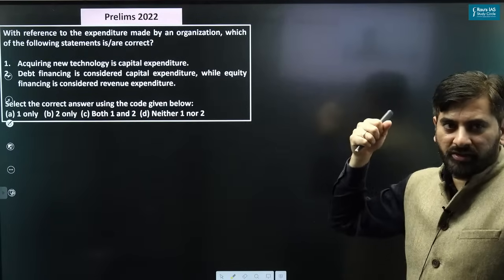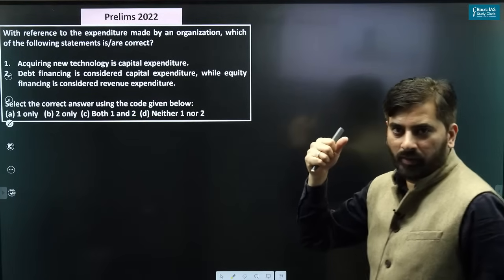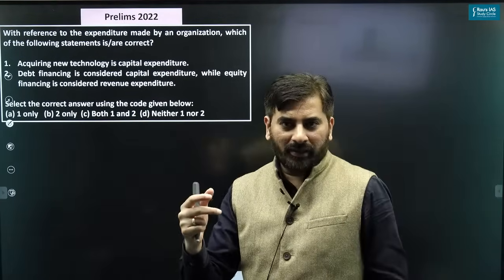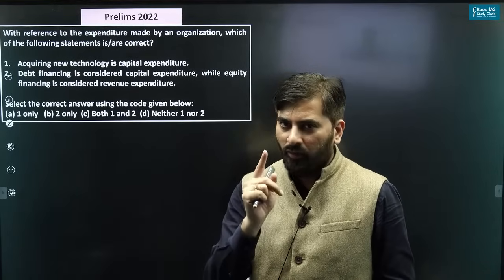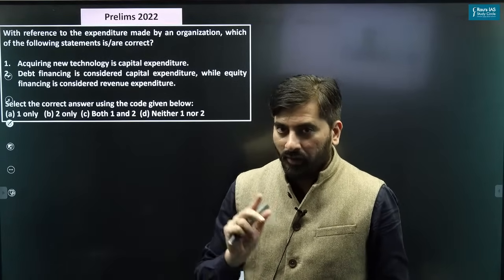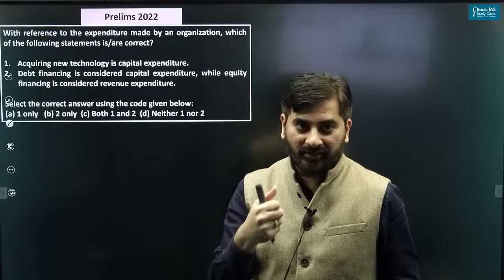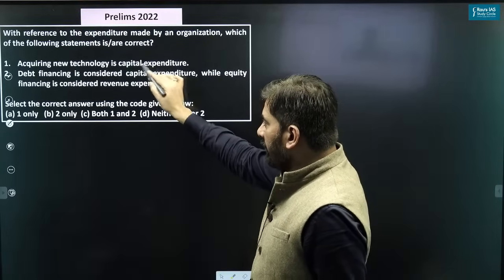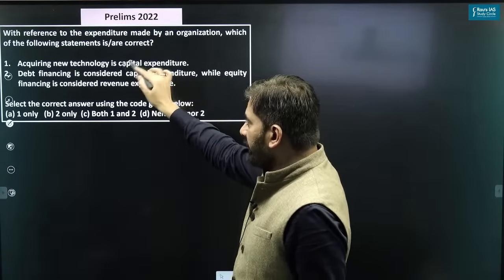Acquiring new technology is a capital expenditure. Now you know what is capital expenditure. Capital expenditure is a one-time expenditure on creation of new assets. So obviously acquiring new technology is a capital expenditure.